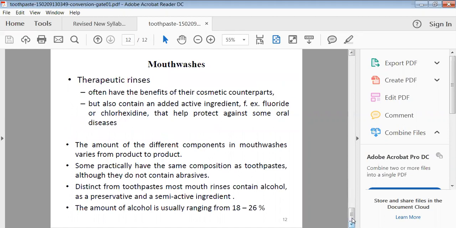Therapeutic types of mouthwashes are also there. They contain antimicrobial agents as well as other kinds of ingredients. Depending on the utilization, we can have different types of mouthwashes. Generally, in case of surgery of the teeth also, we have to utilize mouthwashes as well as gargles.